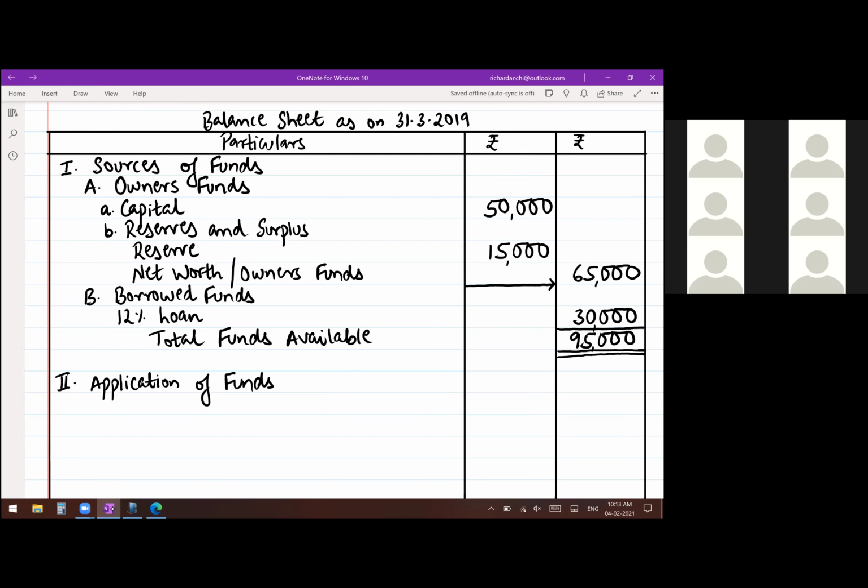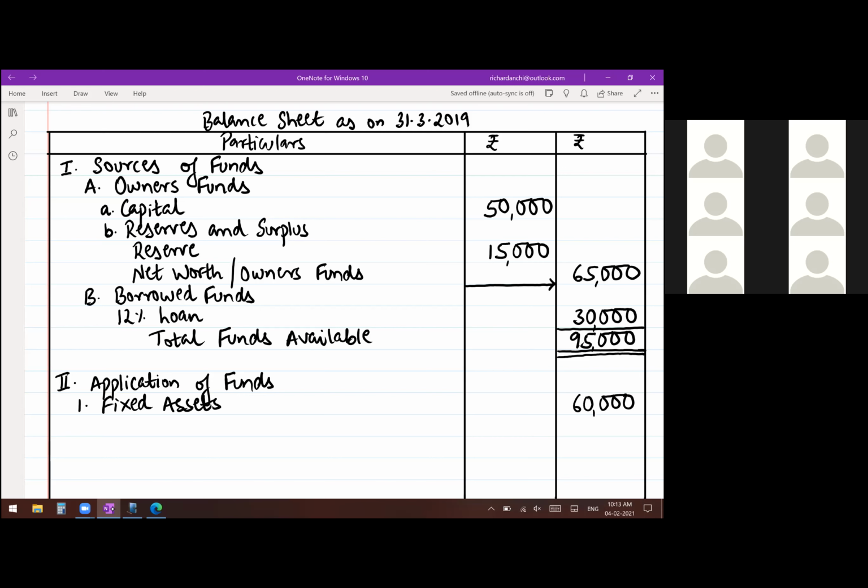Firstly, purchase of fixed assets. So below that, write 1, fixed assets. There is no breakup of fixed assets separately. They have not given us land and building, plant and machinery, furniture. Directly, fixed asset is given. So take that and put it directly in the outer column. 60,000 is the amount of fixed asset.